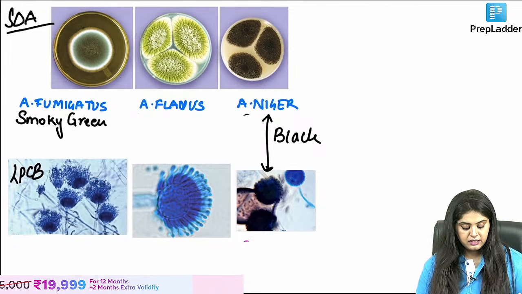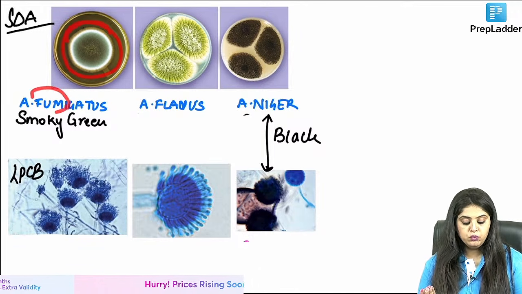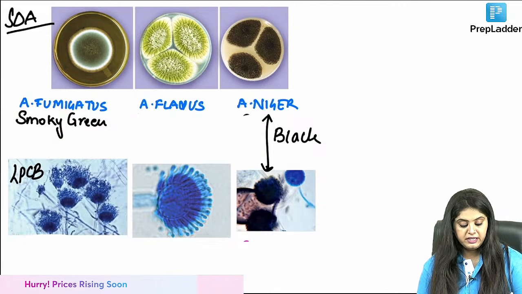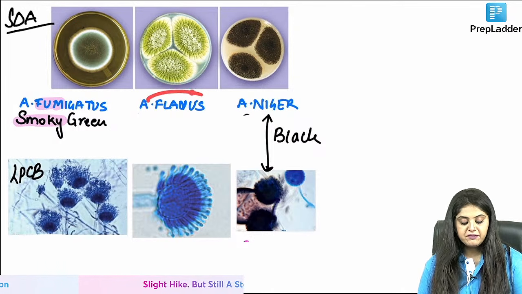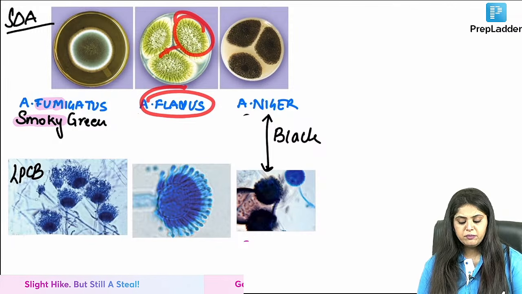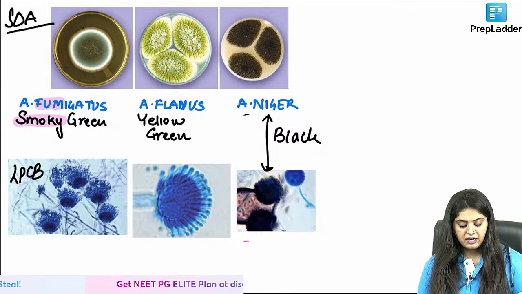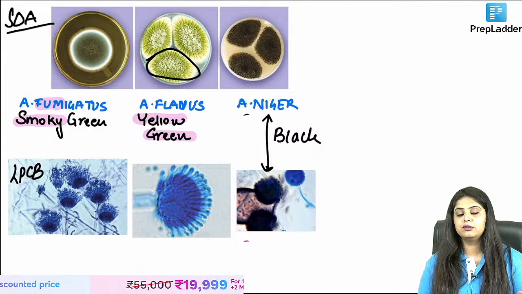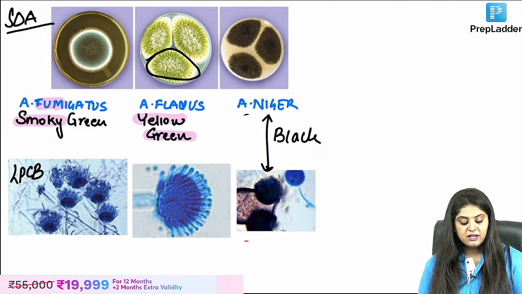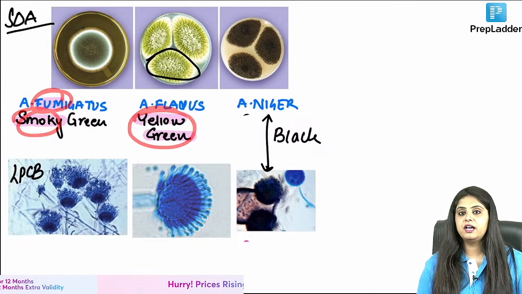Fumigatus में क्या color आया? Smoky green color, because fumes and smoke go together. So fumigatus will be smoky green. Flavus sounds like a flower. So think of pretty colors, flower wala colors. Flowers wala colors is going to be yellow green wala color. In fact, it looks like a kiwi fruit also to most of us. But coming back, fumes and smoke ek taraf, flavus flower is yellow green.